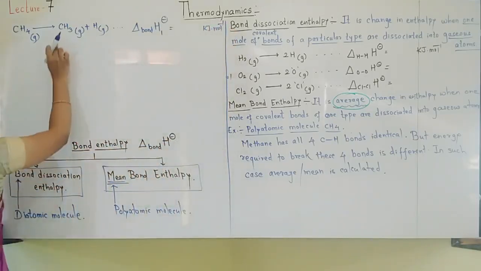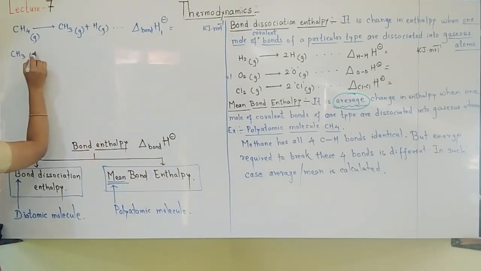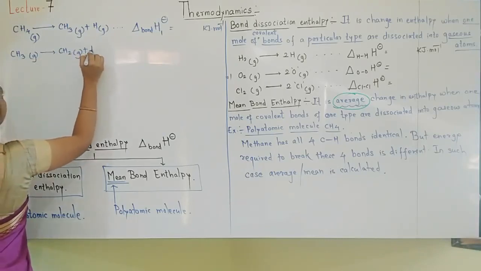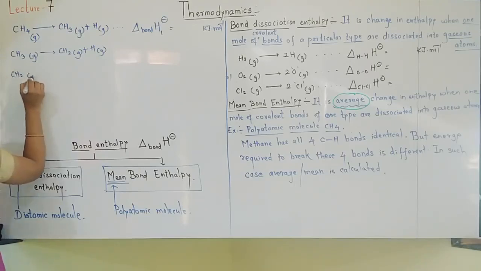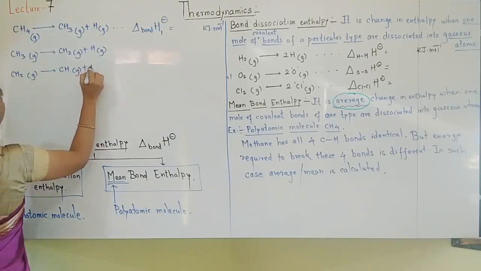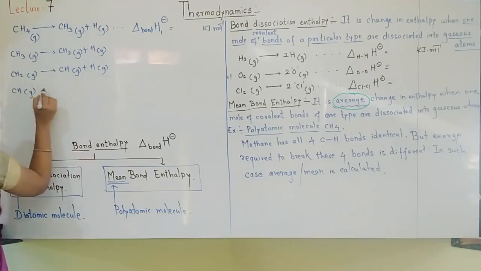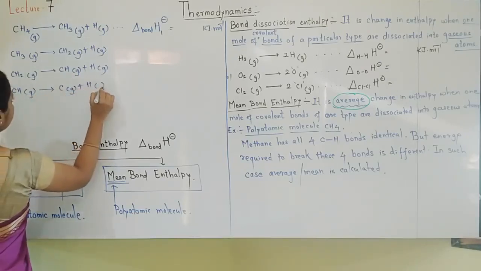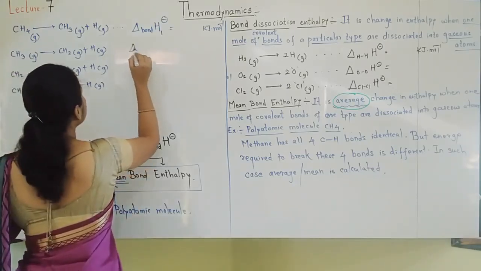Okay, now one bond is broken. Now next bond, CH3 gone. Only one bond breaks. Then CH2. And lastly CH.